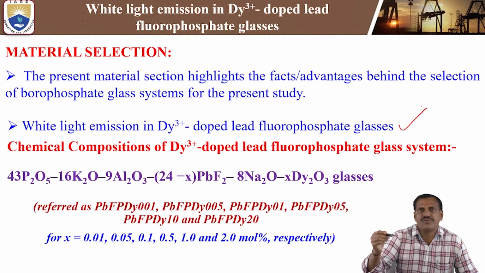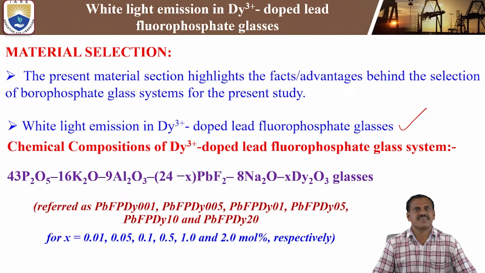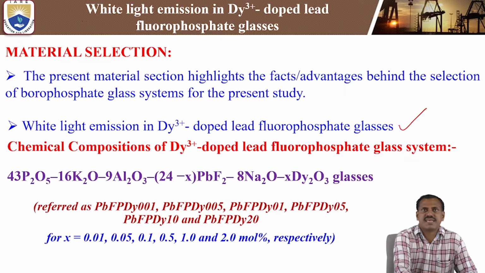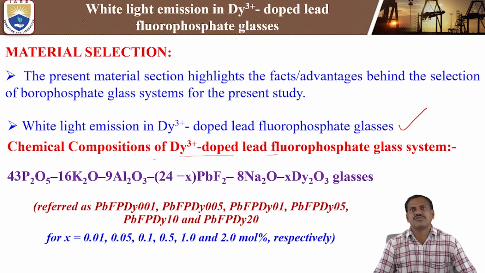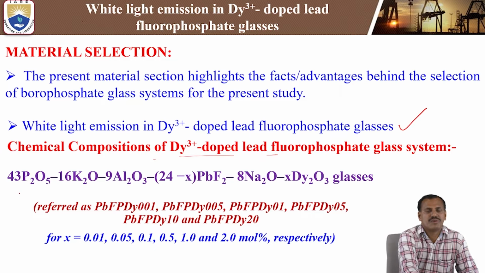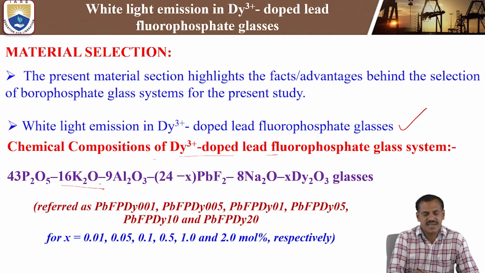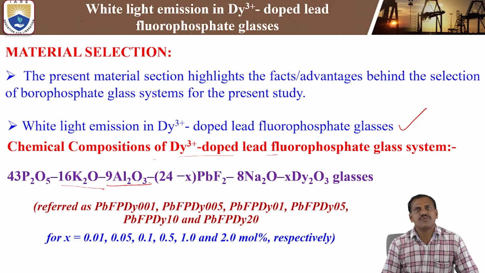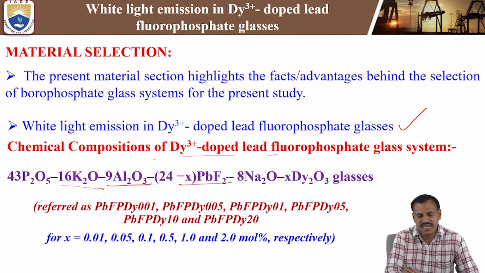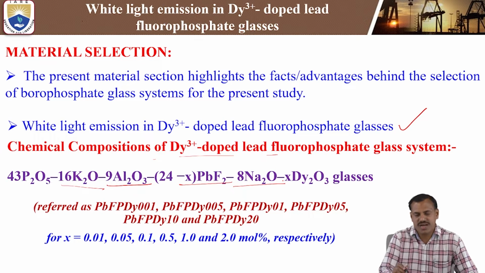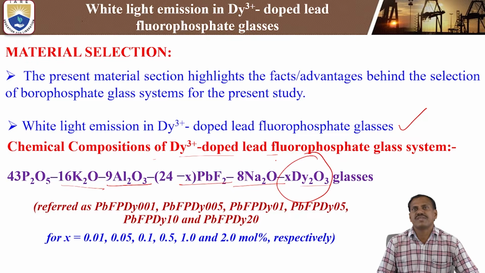In this present study, we are focused on white light emission in dysprosium 3+ doped lead fluorophosphate glasses. The chemical composition of the dysprosium 3+ doped lead fluorophosphate glasses is 43 mole percent of P2O5, that means phosphate, 16 mole percent of potassium oxide, 9 mole percent of aluminum oxide, 24 minus X of lead fluoride content, 8 mole percent of sodium oxide Na2O, and X mole percent of dysprosium oxide. So these are the dopant. We are doping the glasses here with dysprosium oxide Dy2O3. This is a lanthanide ion or rare earth ion.